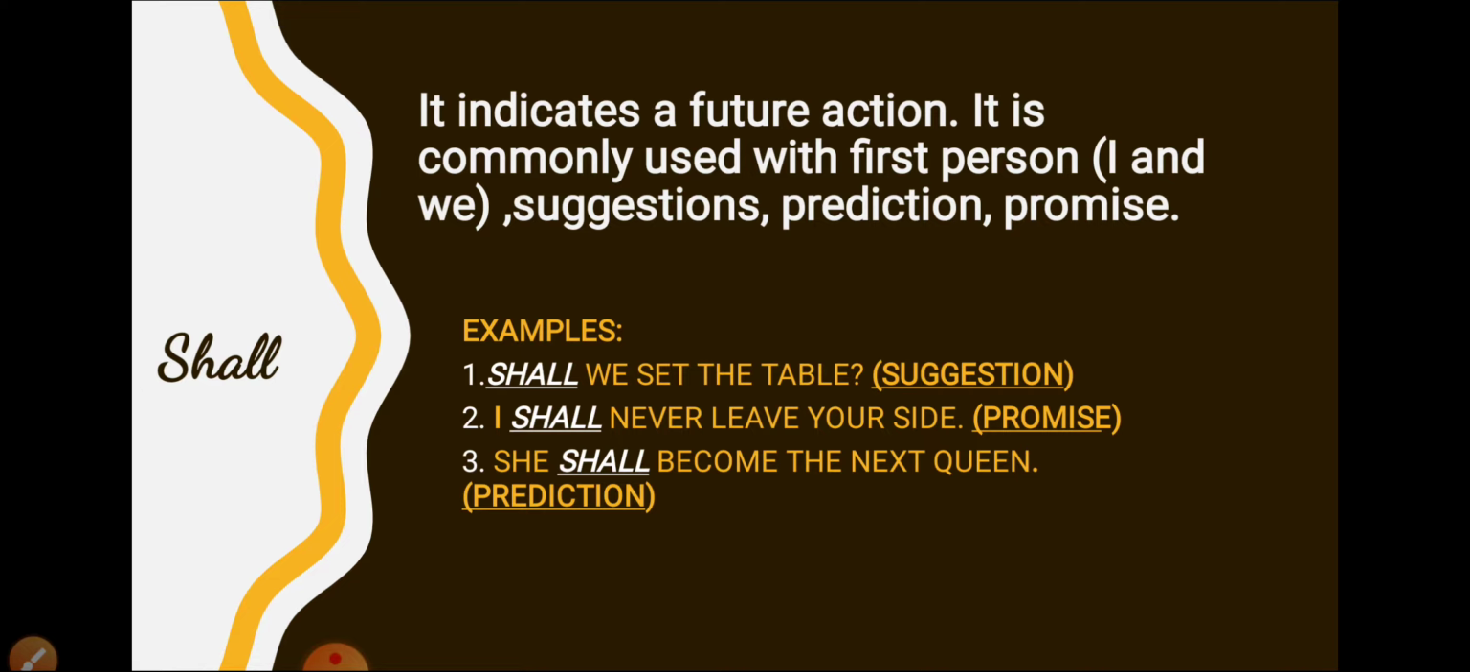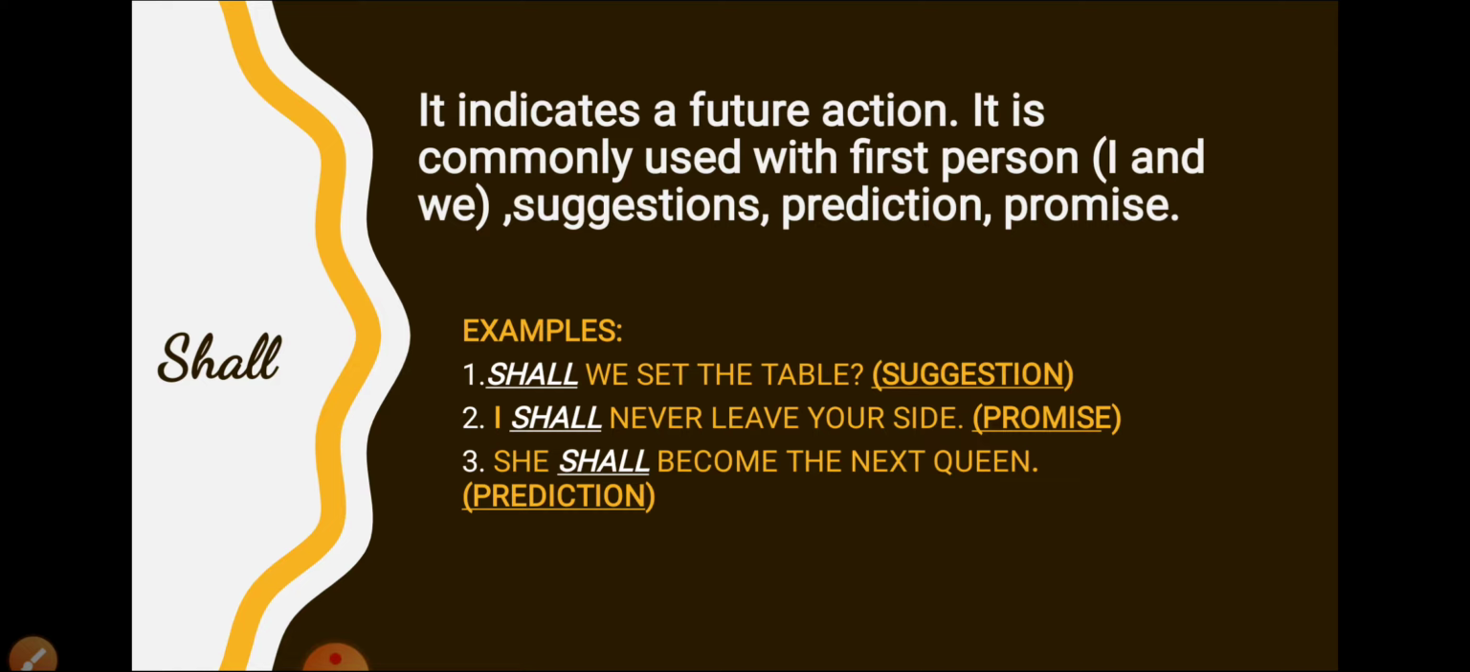Next comes shall. Shall indicates a future action. It is commonly used with the first person, I and we. And along with this, it is used to give suggestions, predictions and promises. So, for example, shall we set the table? This is a suggestion. I shall never leave your side.